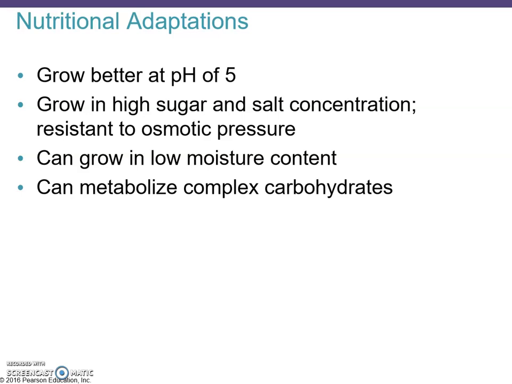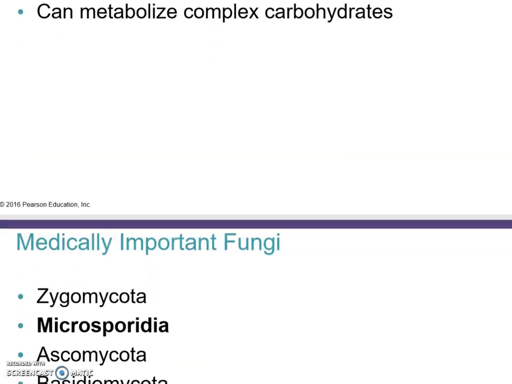And they grow in high sugar and salt concentration. So if you have, let's say, some maple syrup with a very high sugar concentration, you will not find bacterial growth that spoils it, but you'll find fungus that can grow in high sugar and high salt concentration. They're pretty resistant to osmotic pressure on the outside. They can also grow in low moisture content and can metabolize complex carbohydrates.